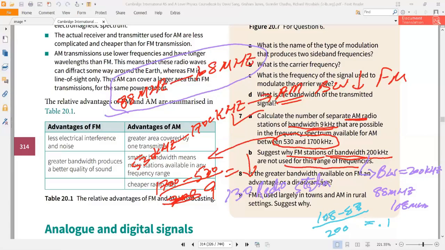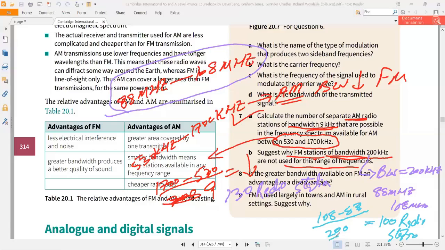Yes, you have to convert it. To convert what? Megahertz to kilohertz. Yeah, so if you convert it, that will be 108 minus 88 times 1000 divided by 200. Yes, so you will get 100 radio stations. And in the AM case, we get 1700 minus 530 divided by 9. So yes, in this case, we get 130 radio stations.